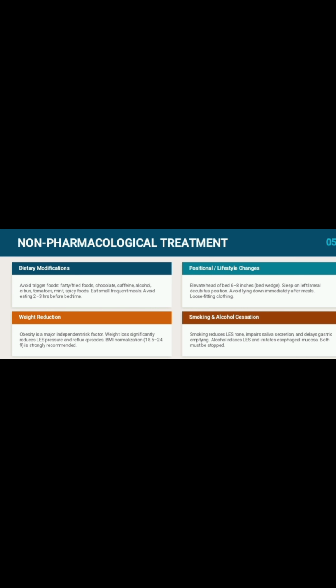Wear loose clothes. Clothes that squeeze your waist put pressure on your belly and the lower part of your esophagus, and cause reflux. Smoking and alcohol cessation: if you can stop smoking and stop alcohol intake, then it will increase the tone of the sphincter muscles. Otherwise, if you smoke regularly and take alcohol regularly, then it will decrease the tone of the sphincter muscle.